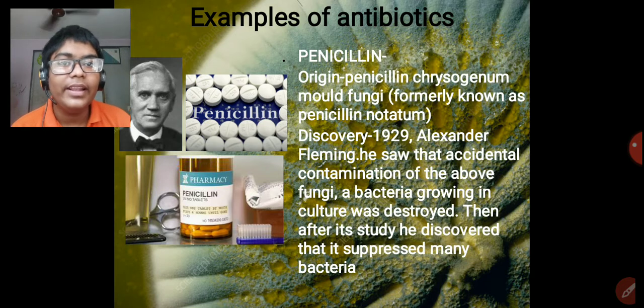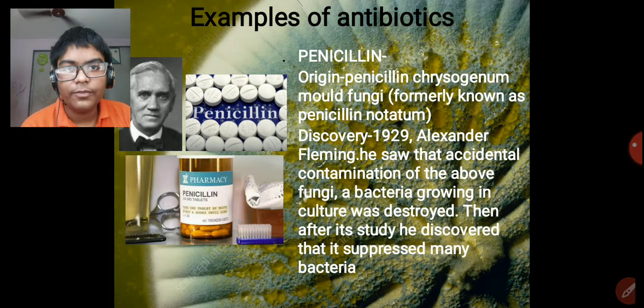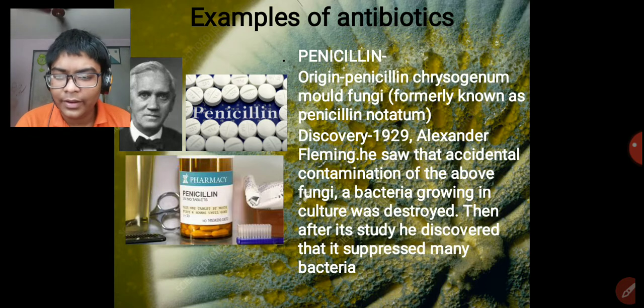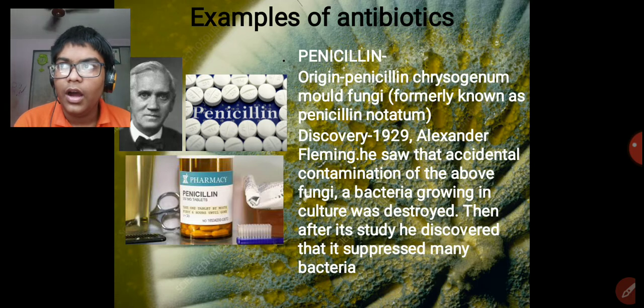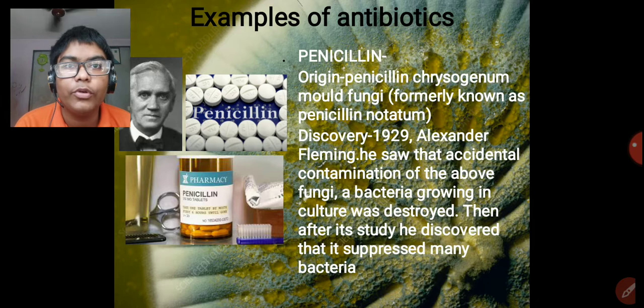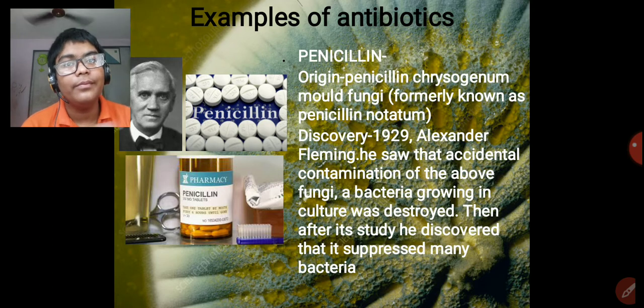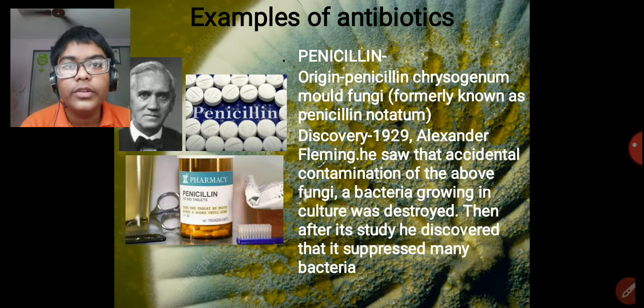In 1929, Alexander Fleming was doing some research. If you are doing research, you examine something. Like this, he was examining some disease producing bacteria and this fungus, Penicillium notatum. By mistake, he contaminated the disease producing bacteria with Penicillium notatum. He thought, now what will I do?